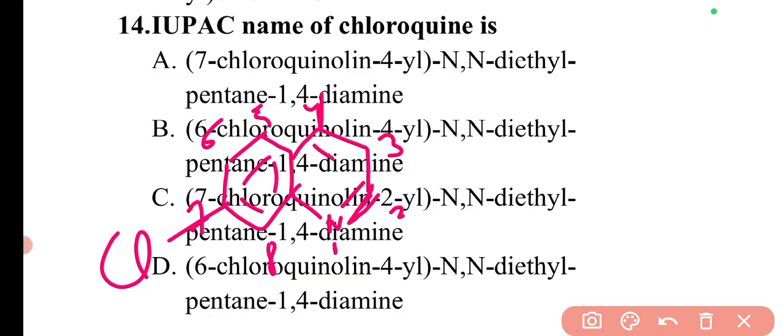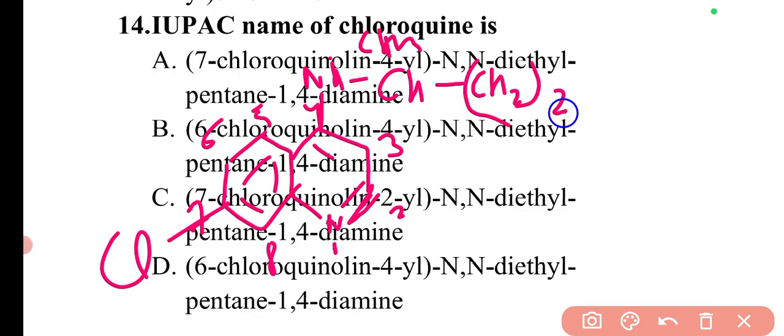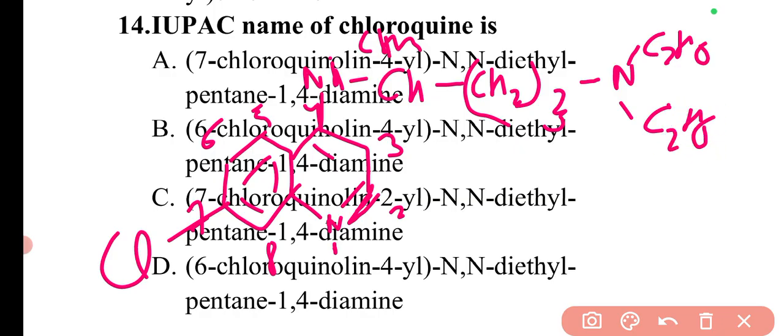Now this 4 position will be having an NH group, then CH3 is attached to CH, then there will be 3 CH2 groups, and these CH2 groups are attached with nitrogen and C2H5. So this structure I have already told you, this is the NN diethyl group. Now here if you can see the numbering system, from here 1, these 3 are the CH2 groups, so this will become 2, 3 and 4, and this is the NN diethyl group.